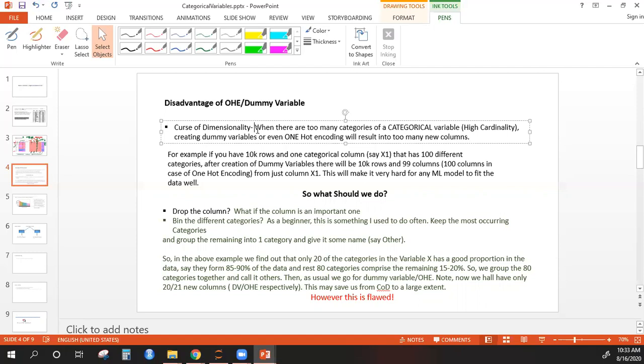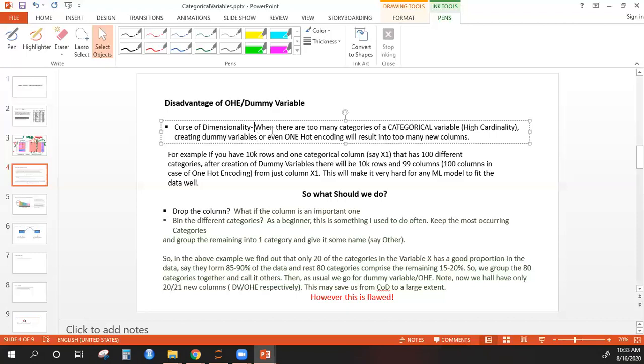If your p is higher than around 10%, or sometimes even 5%, then you say that that variable is not affecting your dependent variable, and you eliminate those variables. That is to avoid the curse of dimensionality. The curse of dimensionality is, as your variables keep increasing, it becomes more and more difficult for the model to identify the pattern and generalize the pattern.